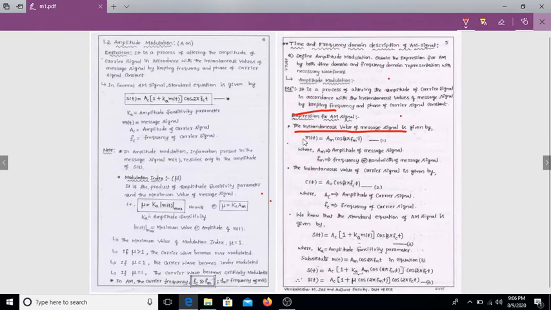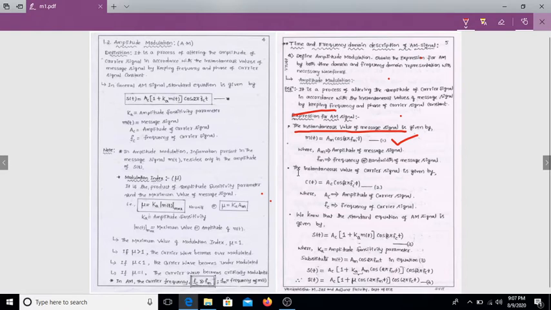Already I told what the message signal is. m(t) = Am cos 2π fm t. This is the message signal, where Am is the amplitude of the message signal and fm is the frequency or bandwidth of the message signal.